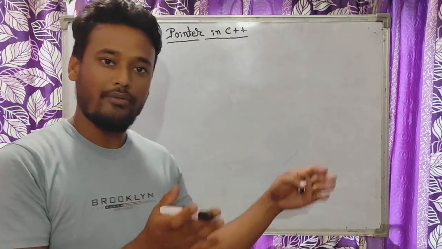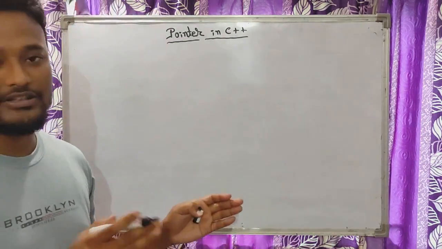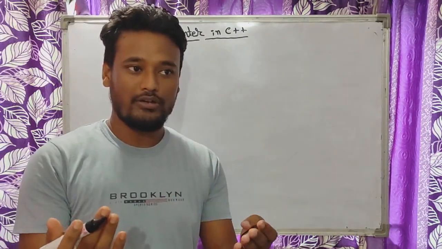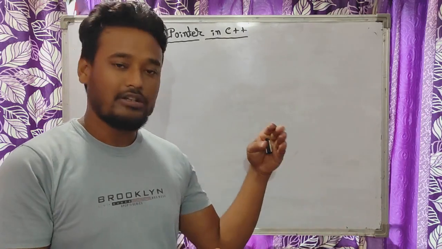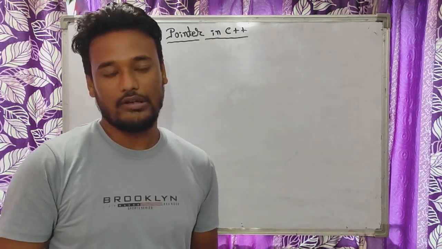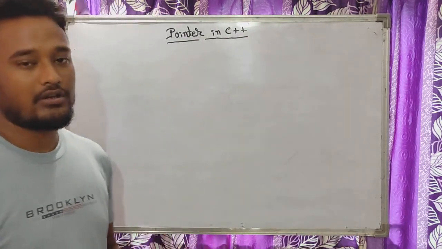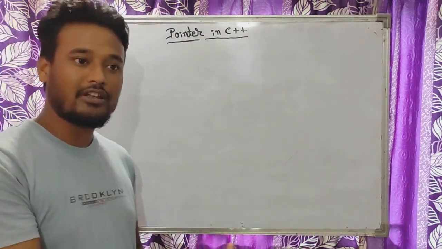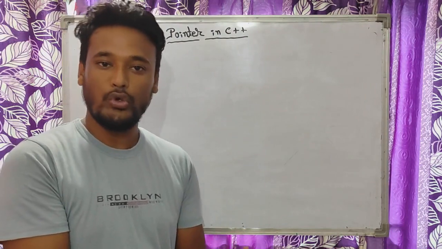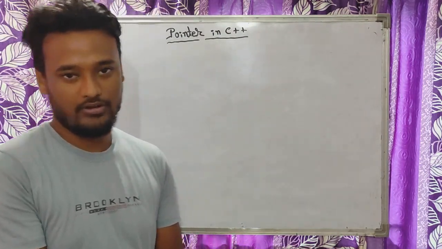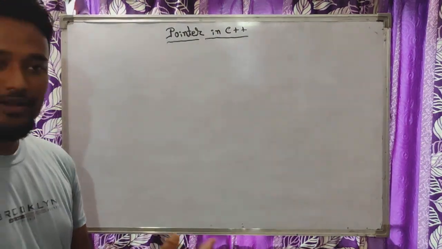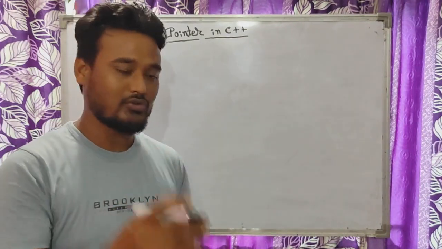You have already studied different types of data types. Let me tell you the data types. There are two types: fundamental data types and derived data types. Under fundamental data types we have integer, float, character, double and void, and under derived data types we have arrays, pointers, and so on.